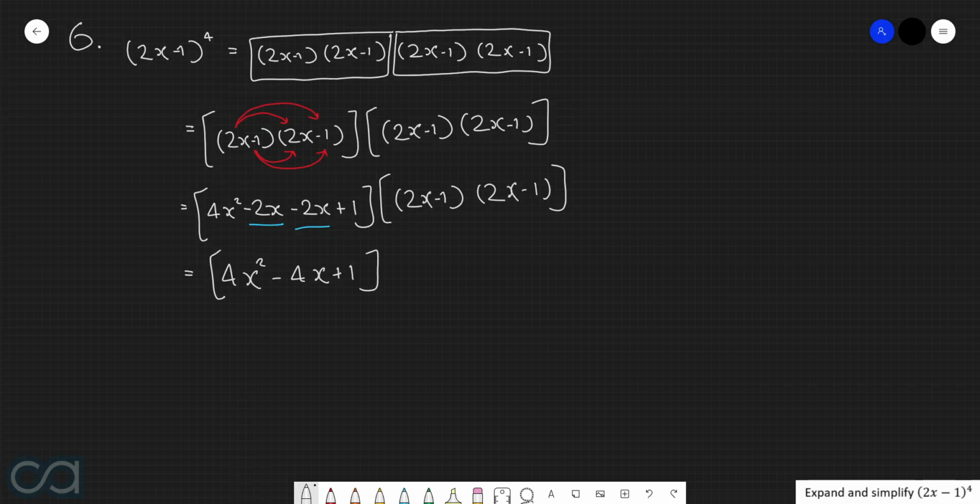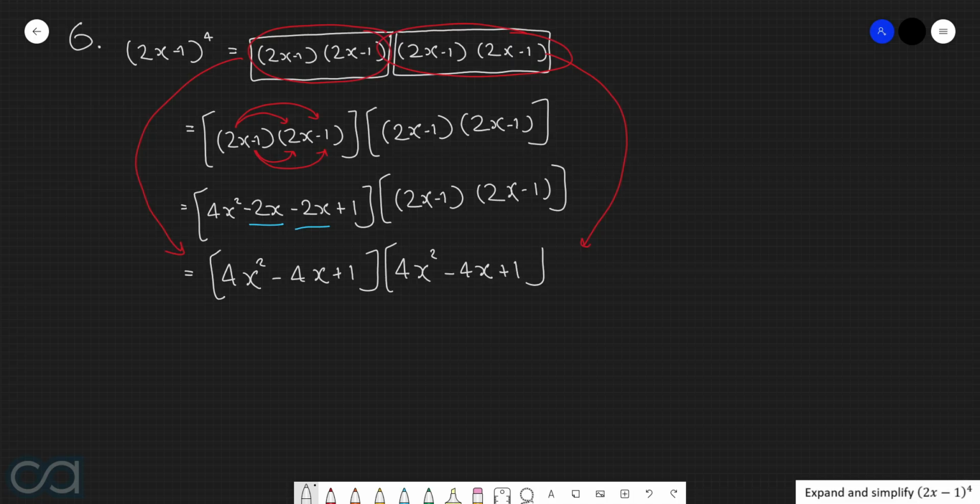Now, what we can realize here is that both of these overall expansions, so specifically this one here and this one here, are actually the exact same thing. We've got (2x − 1) multiplied by (2x − 1), and we've got that in both sets of brackets. So because we've done the expansion for this one here, it means that the expansion for this one here is going to be the exact same thing. And so this second square bracket is going to be identical to the first, which is 4x² − 4x + 1. Now that we've got this in the format of a bracket times another bracket, we can now do one final big expansion and then simplify from there.